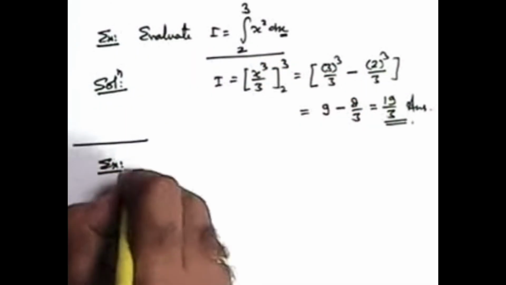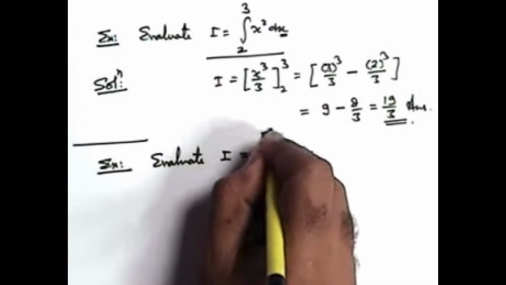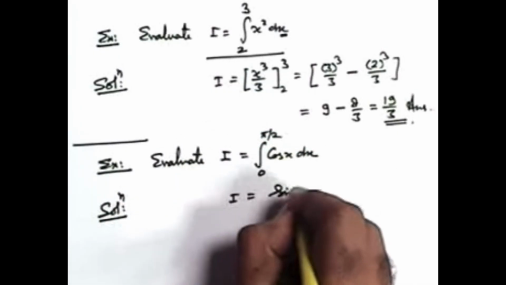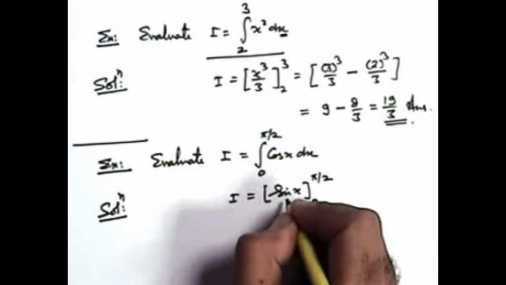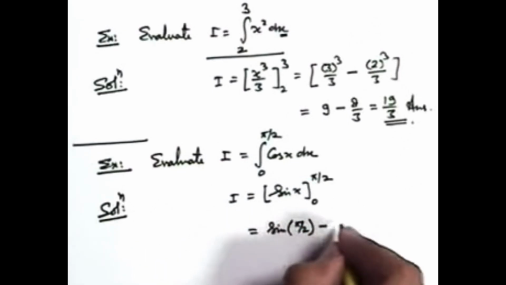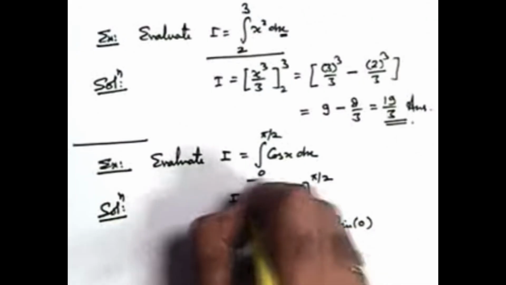If we take up another example, we need to evaluate I is equal to integration of cos x dx from 0 to pi by 2. We know well that integration of cos x is sin x. So here I can be written as sin x. We don't put any constant of integration; rather, we apply limits from 0 to pi by 2. First we put the upper limit, then the lower limit, and we subtract. So this will become sin of pi by 2 minus sin of 0. We know sin pi by 2 is 1, sin 0 is 0. So our answer to this definite integration is 1.